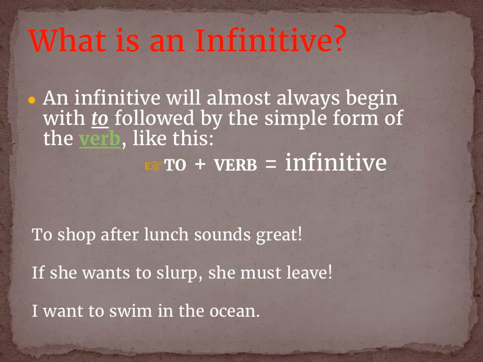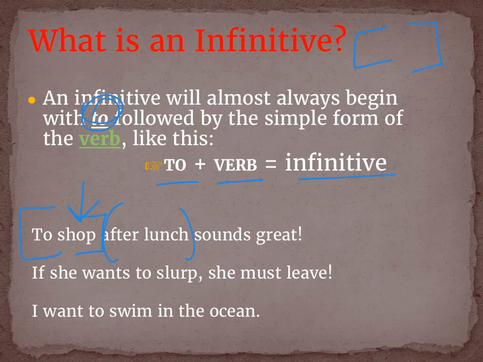Now, to make matters a little bit worse, we also have what's called an infinitive. An infinitive will almost always begin with the word to, followed by the simple form of a verb. So think of it as an equation. To plus a verb equals an infinitive. So if you look down below, you will see it says, to shop after lunch sounds great. So I see the word to, I look at the word that immediately comes after, which is a verb, so I have what's called to shop. We put brackets around an infinitive. After lunch is my traditional prepositional phrase.